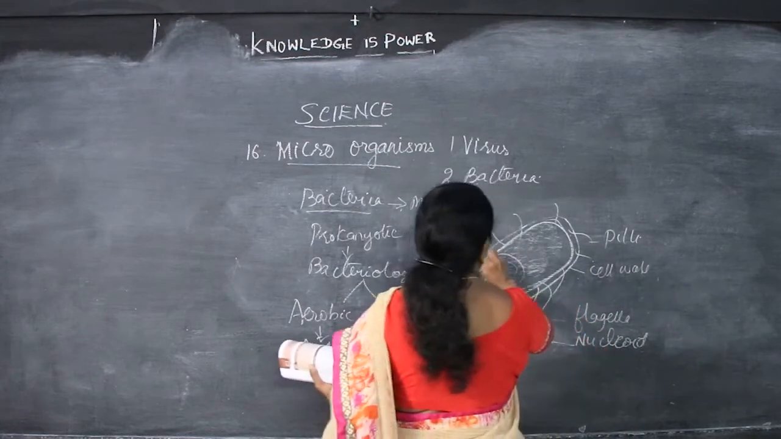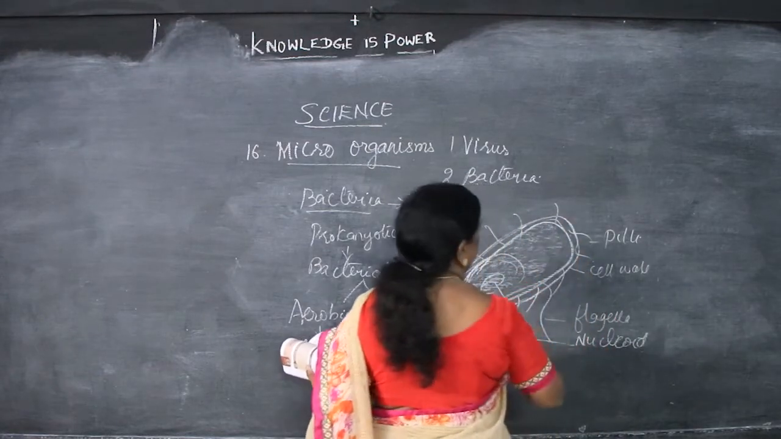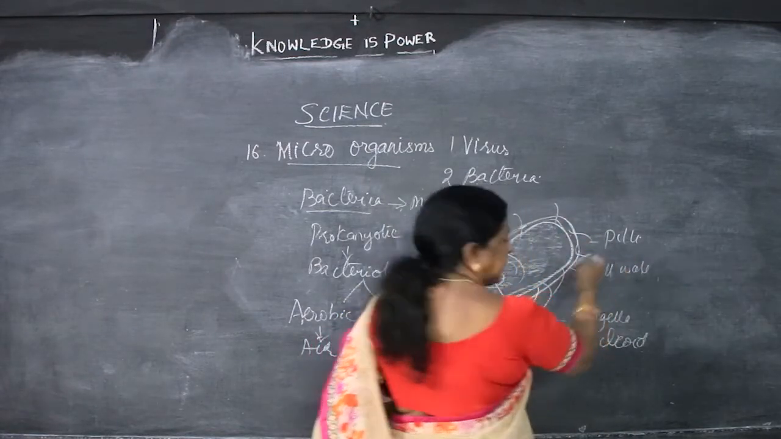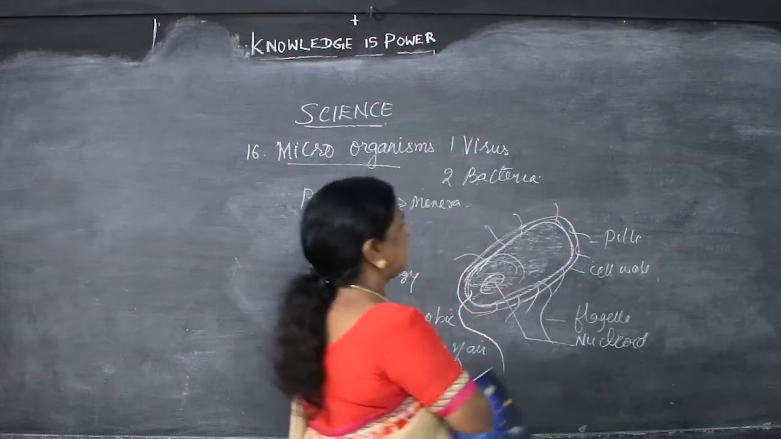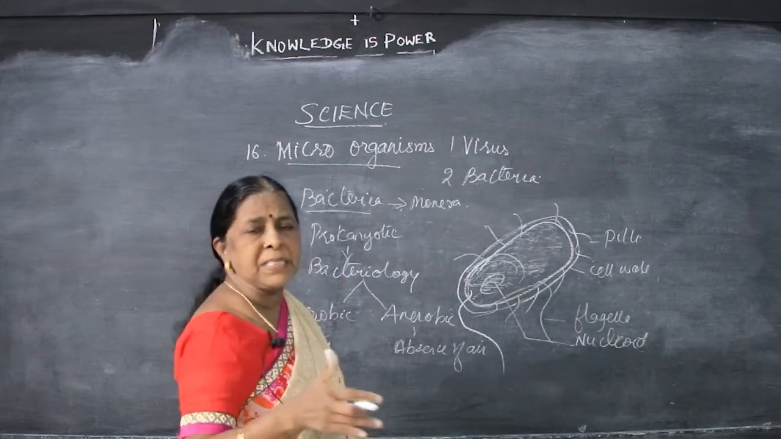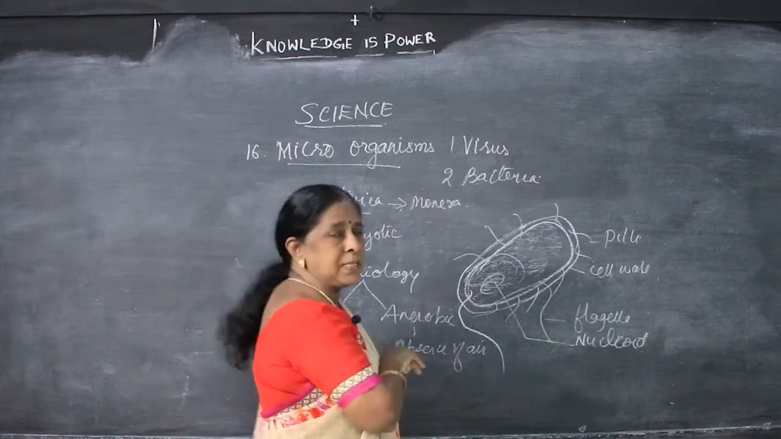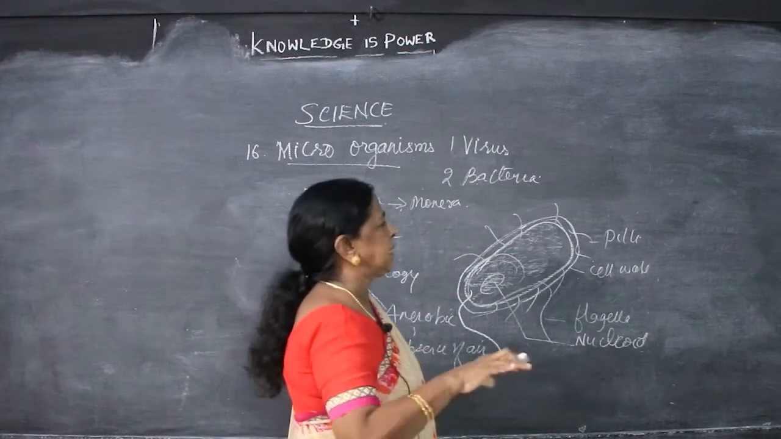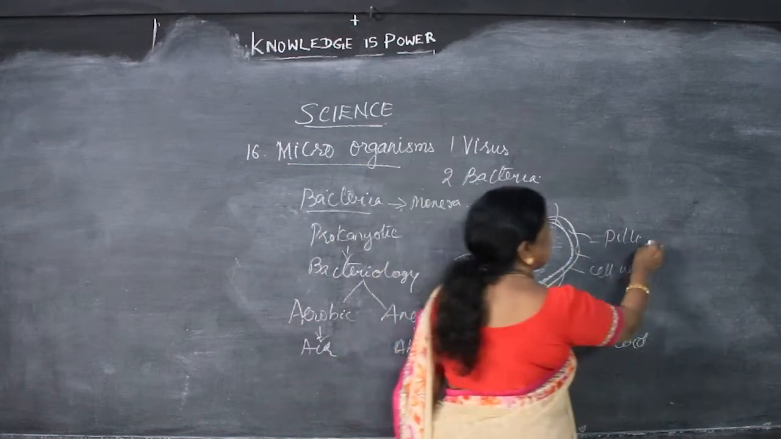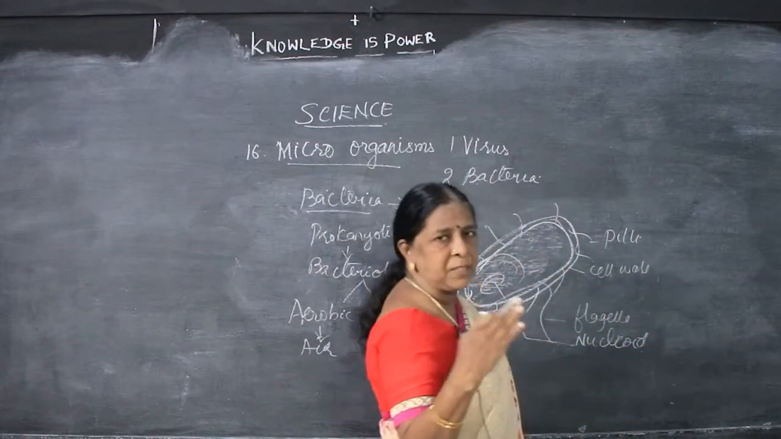So, this is cell wall, I said, outer cover. This one is pili. This is the organ which helps the bacteria to attach. That is, we are using legs and standing straight, the same way. These bacteria can attach themselves to the substratum. The substratum is known as what? That place where it fixes.